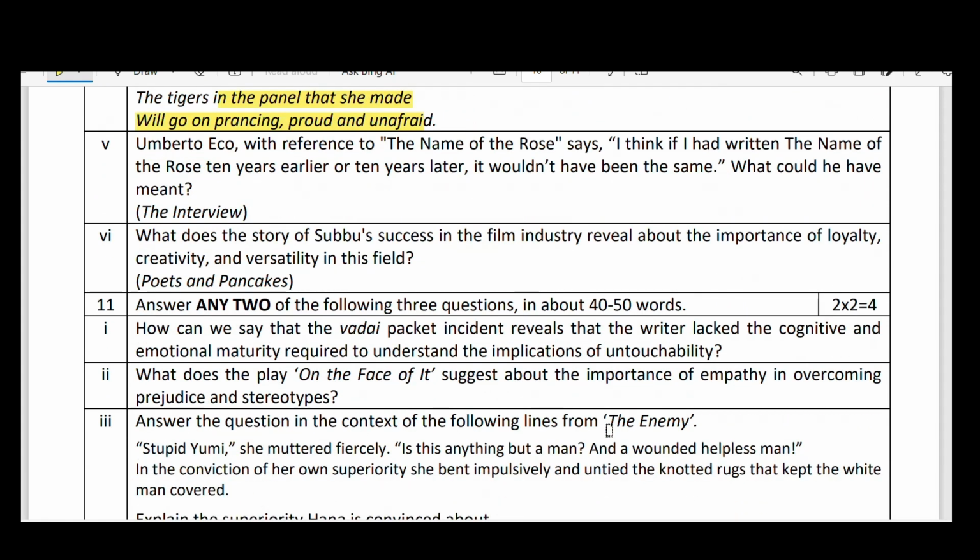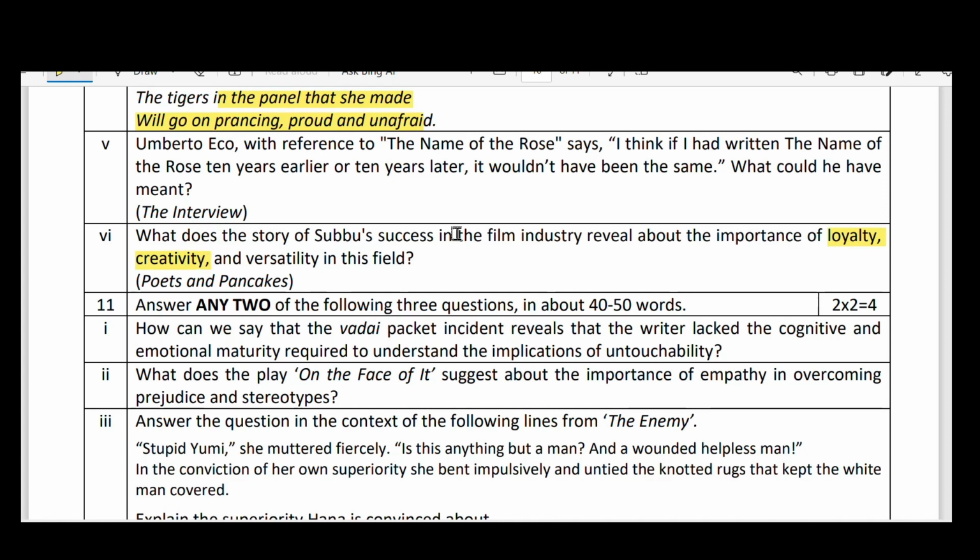Next, the sixth bit. What does the story of Subbu's success in the film industry reveal about the importance of loyalty, creativity, and versatility in his field? Here, the first thing for any success is loyalty to his company or to his master. So the person who is loyal will be successful forever. And next, with that, he had added advantages like creativity.